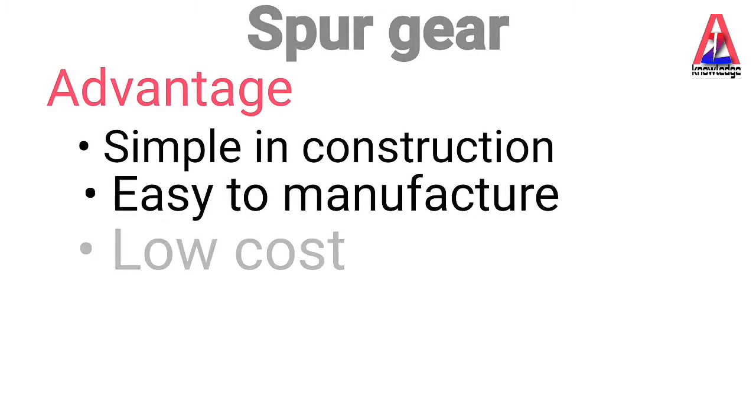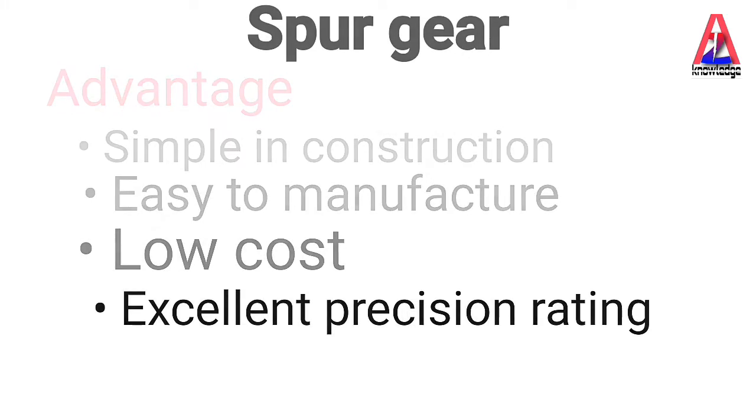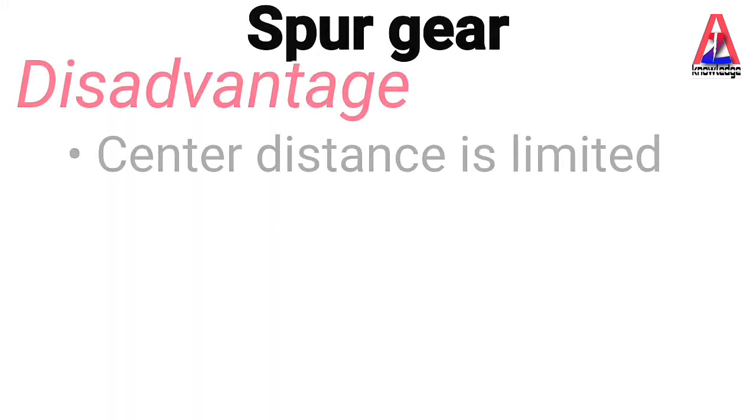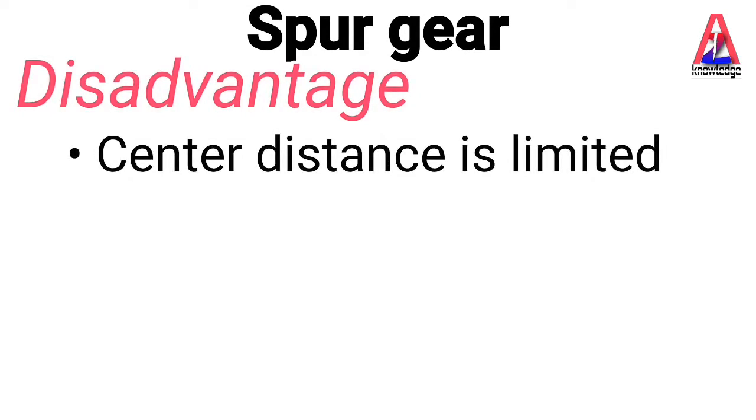Advantage: spur gear is simple in construction. It is easy to manufacture. It has low cost and excellent precision rating. Disadvantage: you can transmit power between two shafts, but if their center distance is large, then we must go for a belt drive.